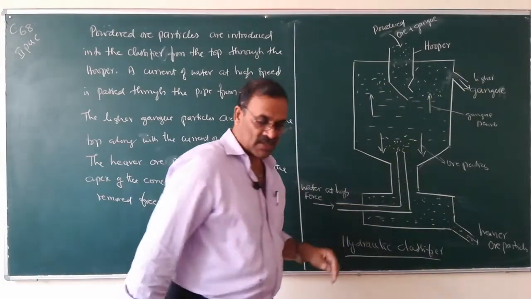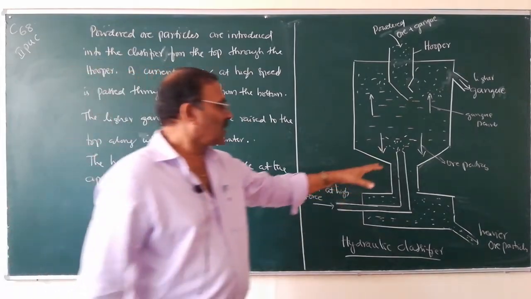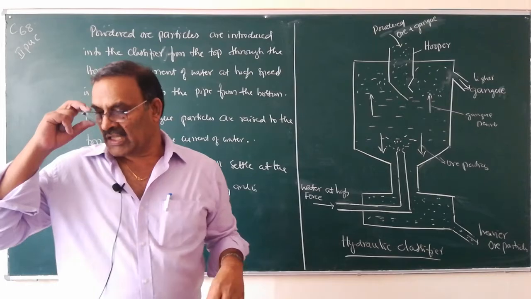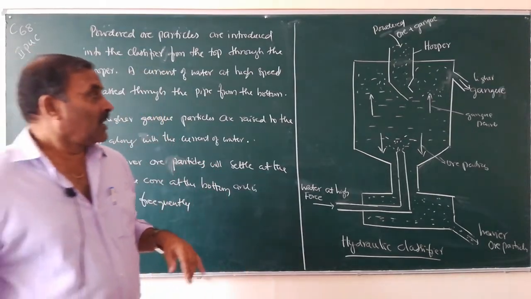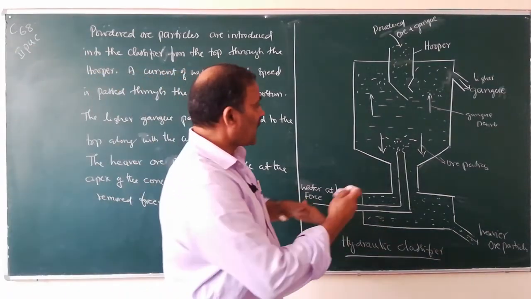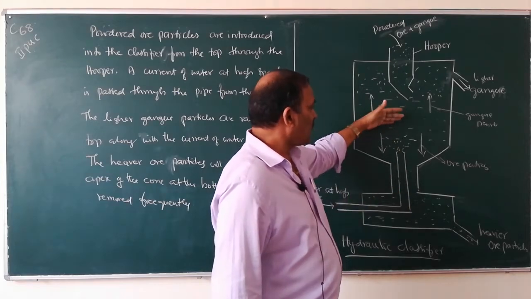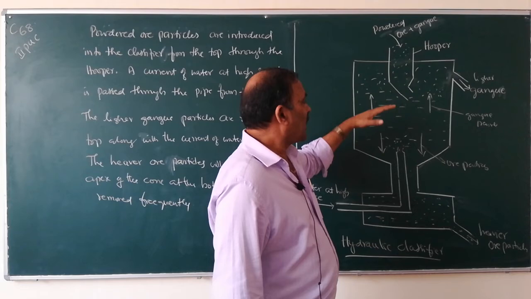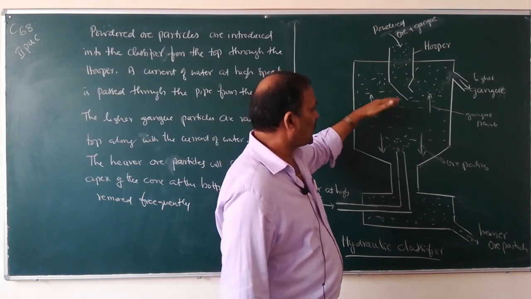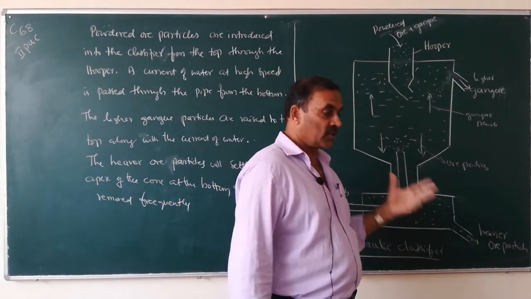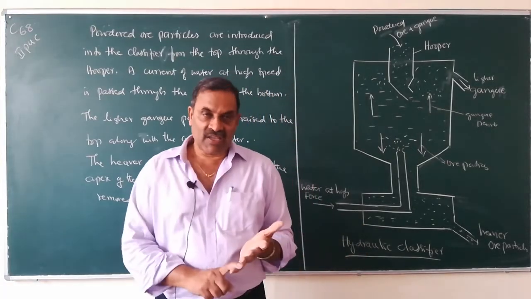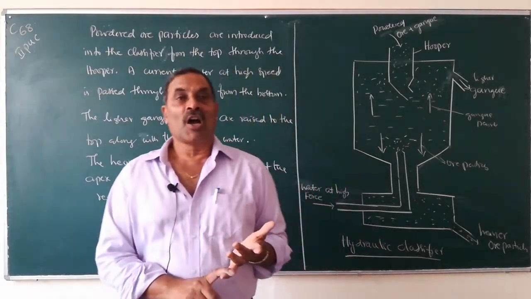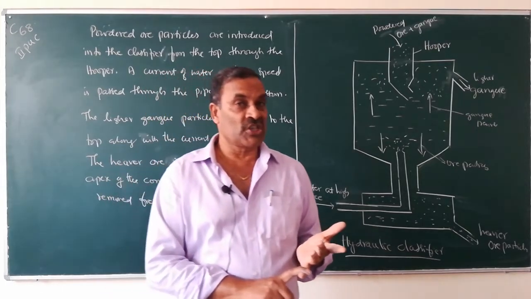This is how we can separate heavier ore particles from the lighter gangue particles. The process is known as levitation or gravity separation. Due to gravity, heavier particles will settle down, and due to gravity, lighter particles will move up. So this process is known as levitation or gravity separation or hydraulic washing.